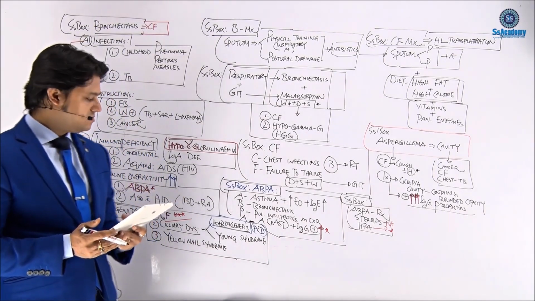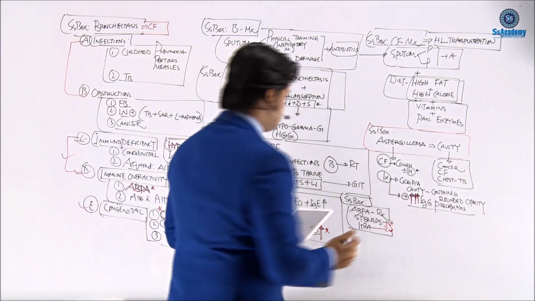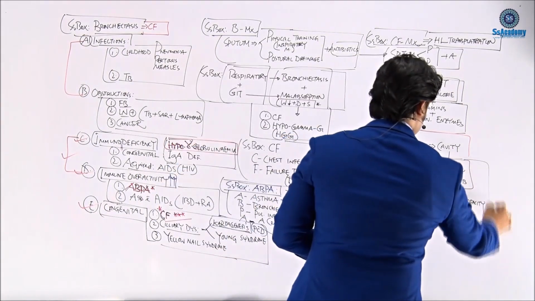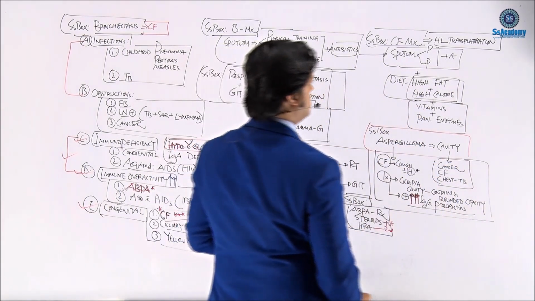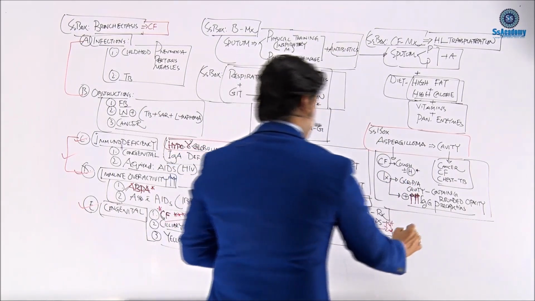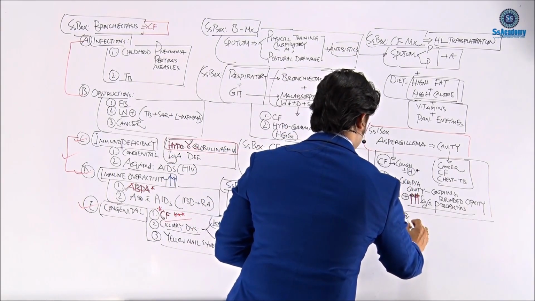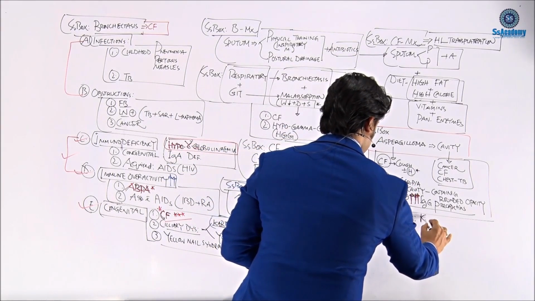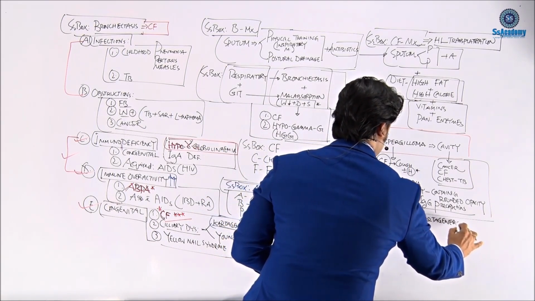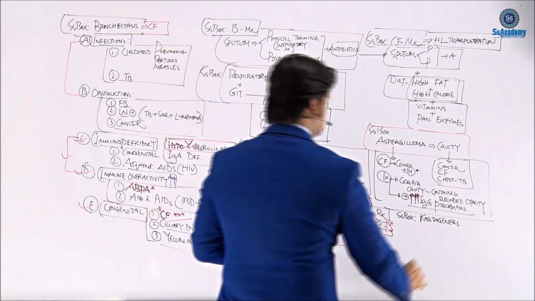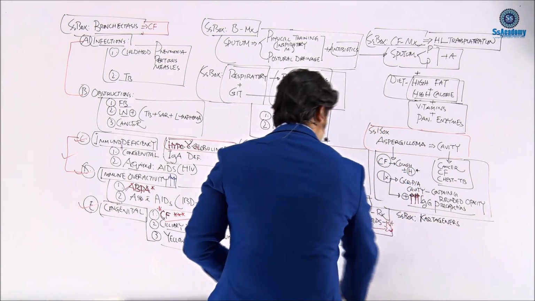So once again, my dear, I'd like to give a box here, a small box of the Kartagener syndrome.